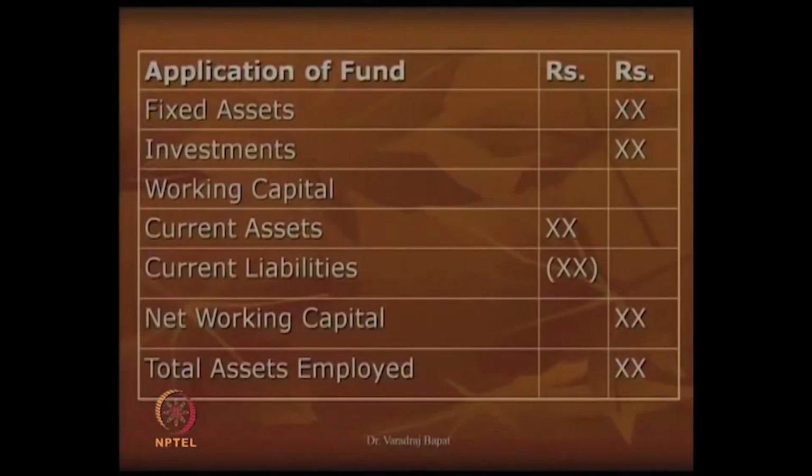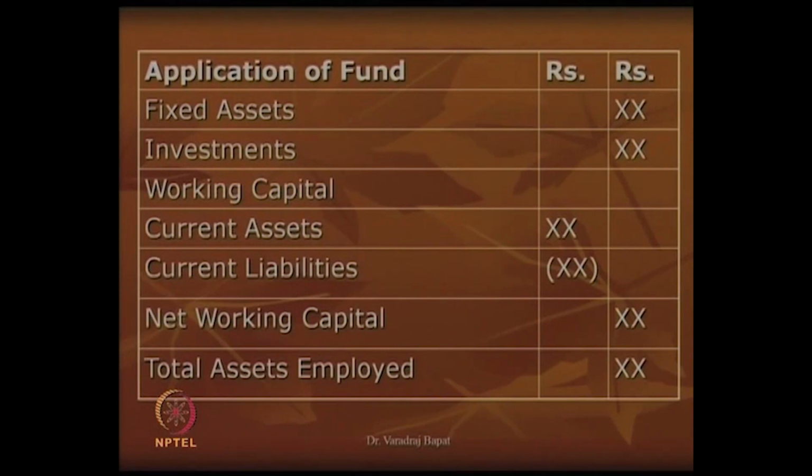Now, on the other side of the balance sheet, you have got application of funds. As we were seeing in the horizontal format, here we have fixed assets, investments, but instead of current assets, here we show working capital, which is current assets minus current liabilities.